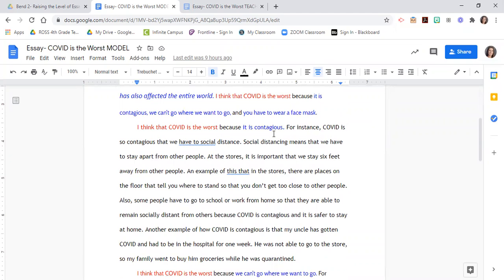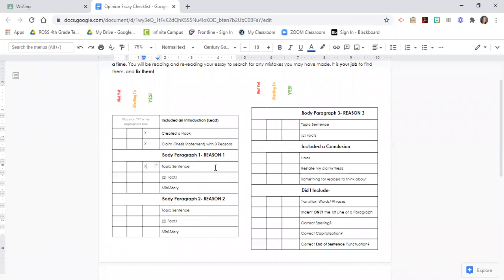So I'm going to check that off my list. Yes, I have included that. So I'm going to go back to my checklist. I have included a topic sentence. Now I need to go look for my facts and my mini story.